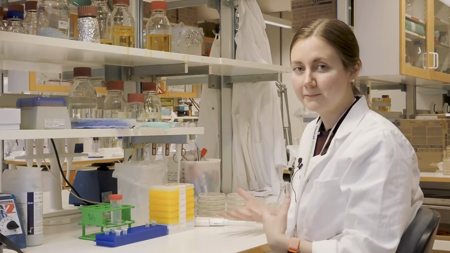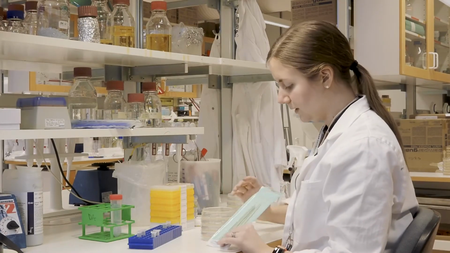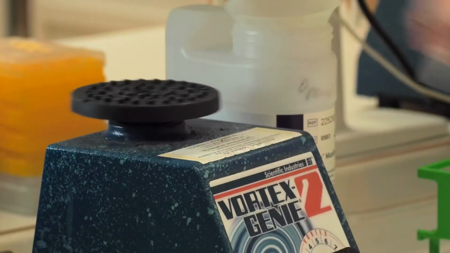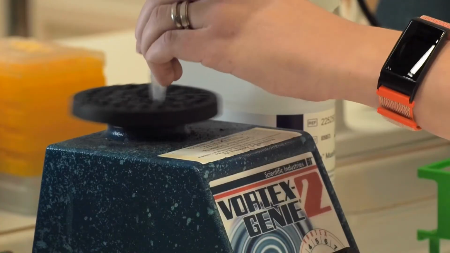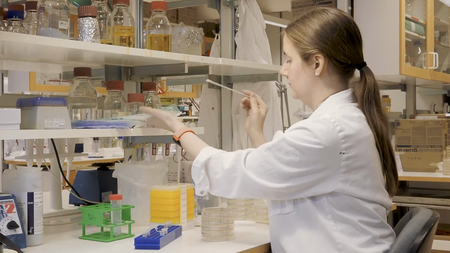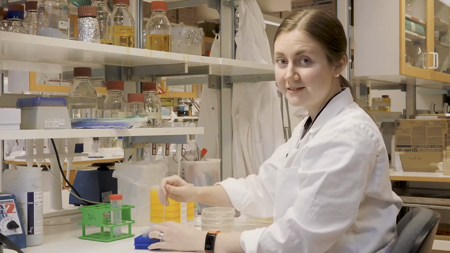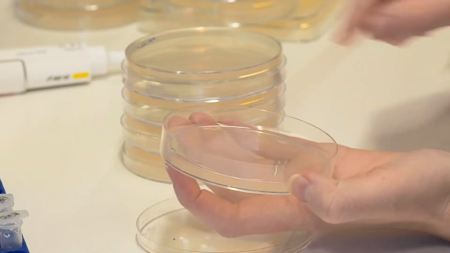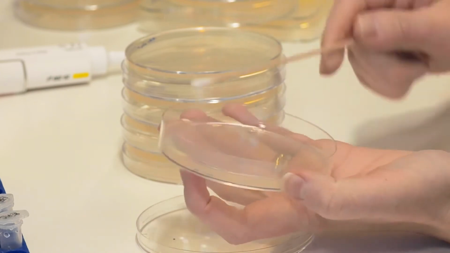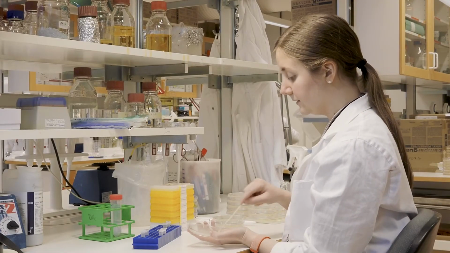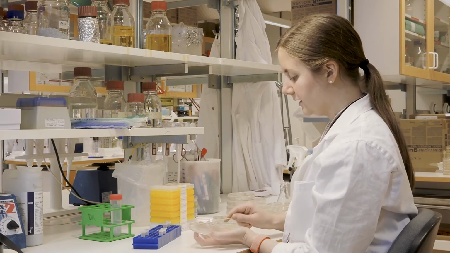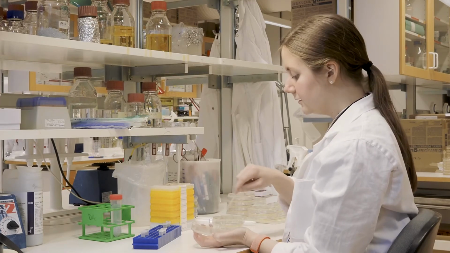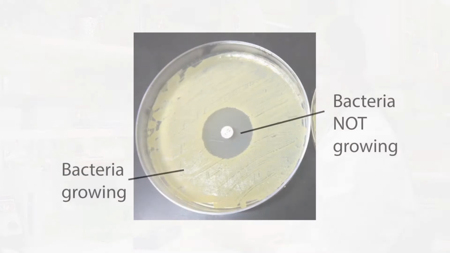So what I'm going to do is first spread some bacteria on some plates. We're going to use cotton swabs that are sterile. I have some bacteria that I need to mix. Then I just dip the swab in the mix and spread it on the plate. So this way, what we're going to see after the bacteria have grown is bacteria covering every part of the plate. Which means when we put something on the plate, on top of the bacteria, we can see where they don't grow, see if they die.